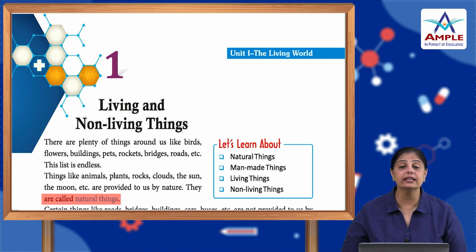Natural things, in other words, are the things that were already existing in nature. Like the birds, the animals, the trees, the sky. These are all natural things. They already existed in this world and were created when the world came into existence.